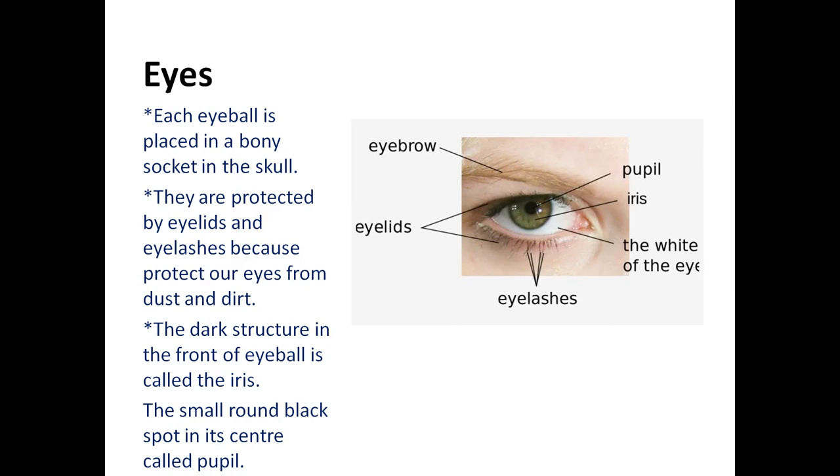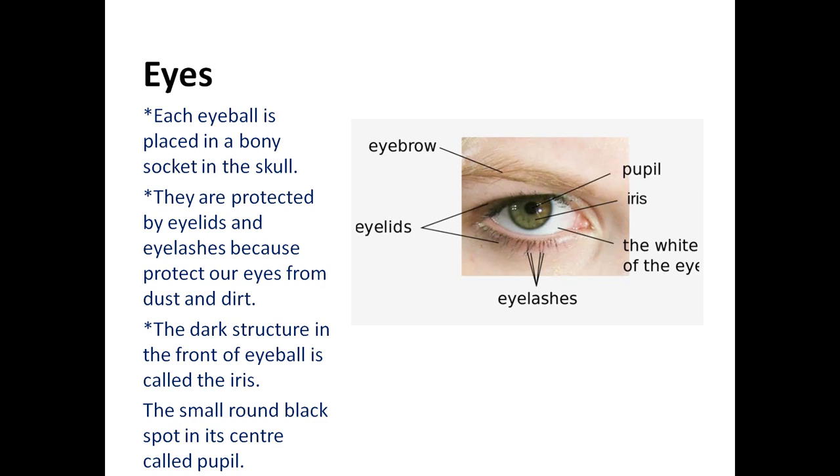First is the eyes. In our skull there is a bony socket. Our eyeball is placed in this bony socket. From the front view, our eyes are protected by eyelids and eyelashes. Now the question is, what is the role of these in our eyes?